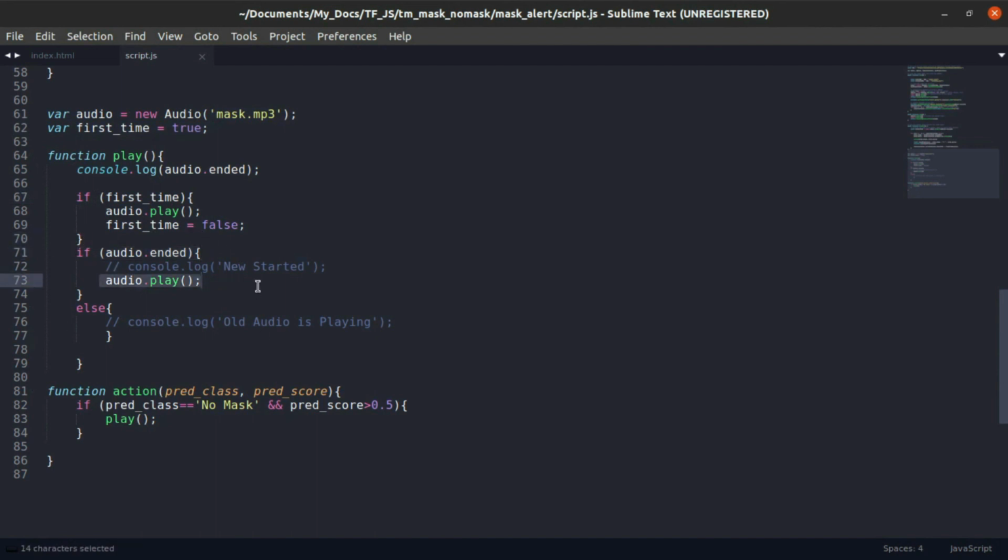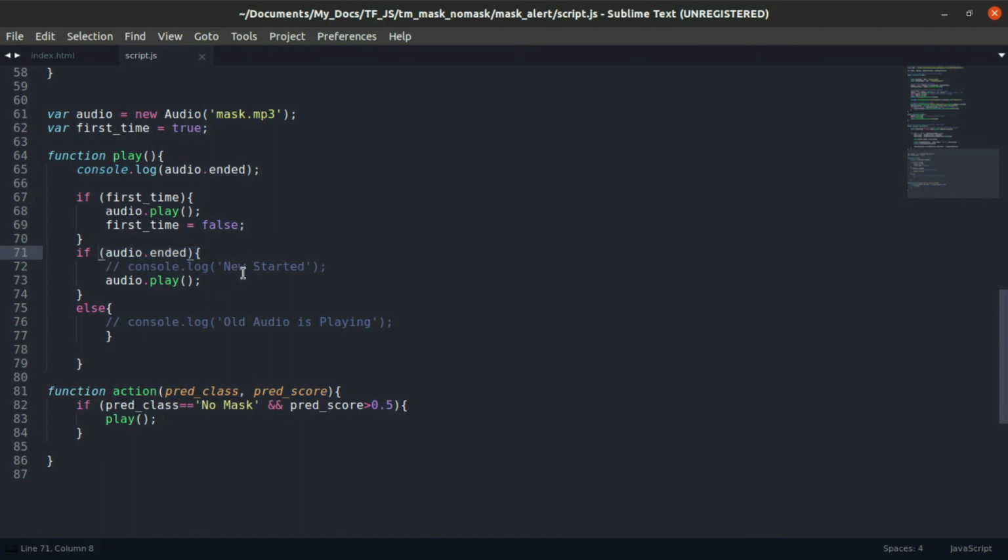But when we first start the code, audio will not end because it is not even started. So at that point of time, we have to play it once, and once it is played first time, we will say it false, and then the audio ended will be true. So audio ended means when audio is playing, it will say false. Once the audio is completed, it will return true.